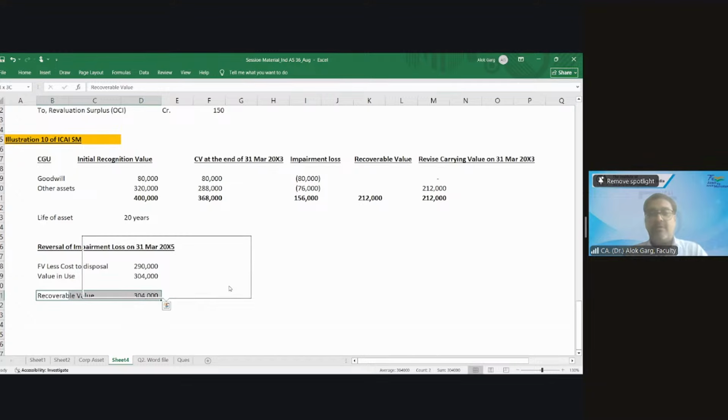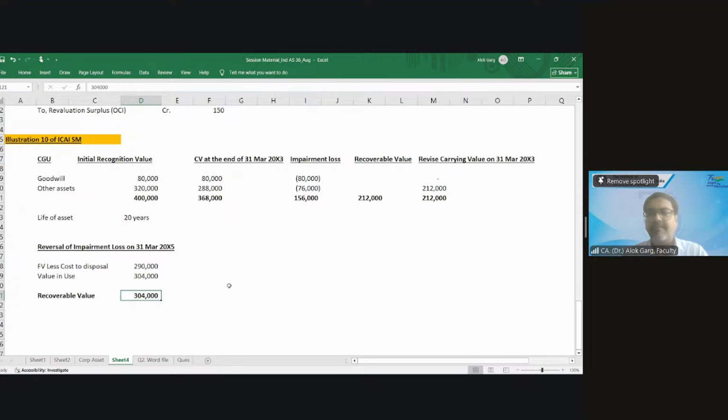Now, what is my carrying value? What is my revised carrying value? This revised carrying value was on 31st March 20x3, not on 31st March 20x5. So this is my recoverable value. First of all, I need to compute my existing carrying value also, right?